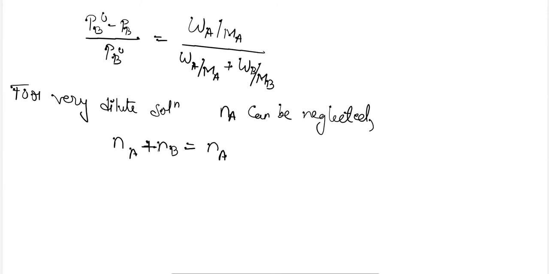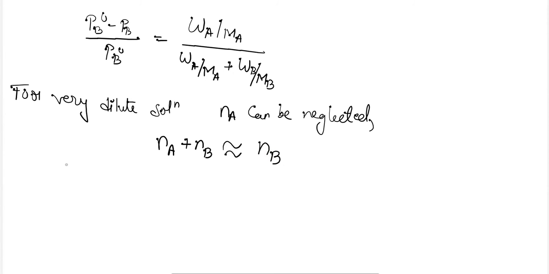If we are neglecting our NA value, then our relation can be equal to this.